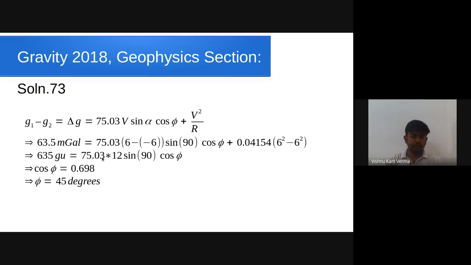Then 75.03, 6 minus 6 equals 12, sin 90 cos phi. This term will become 0. So while solving this, we get the value of cos phi equal to 0.698. That turns out to be phi equal to 45 degrees. So these vehicles are traveling at a latitude of 45 degrees.